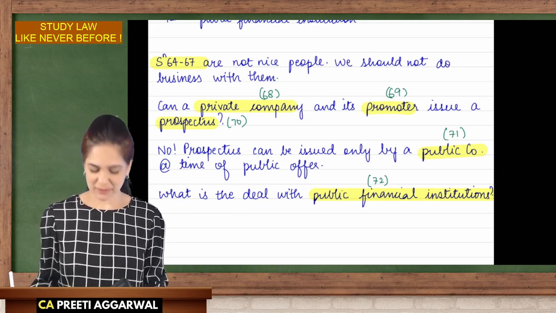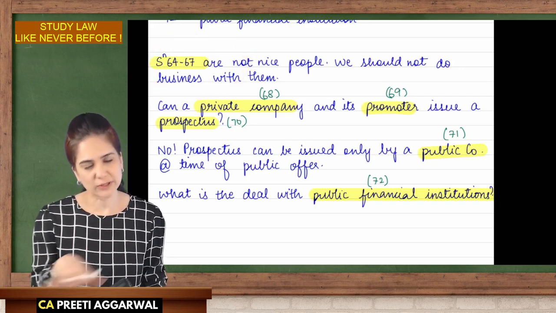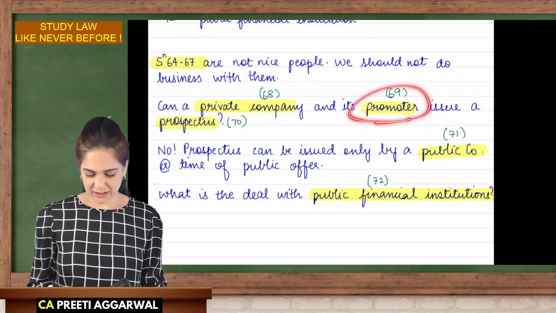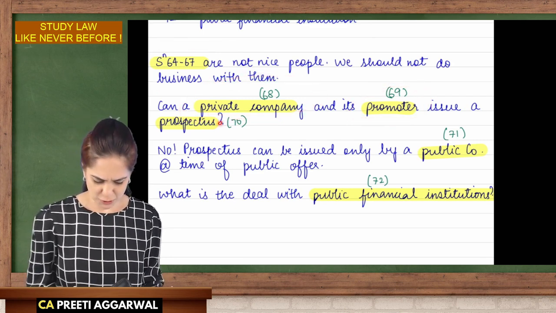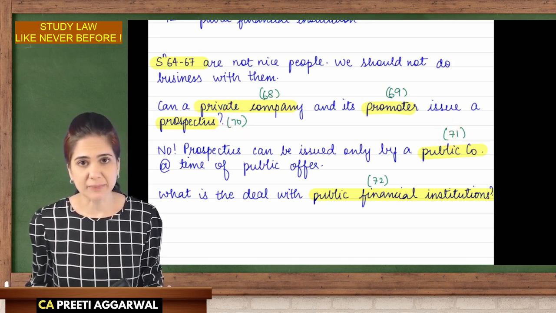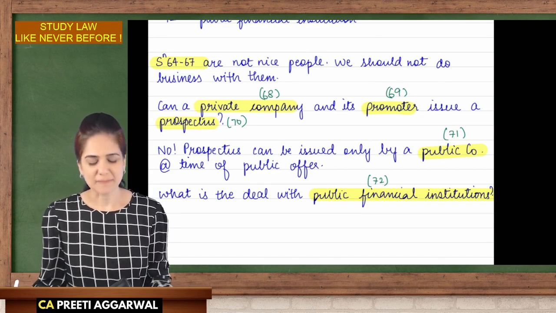Okay, will you remember this? So 64 to 67, they are not nice people. We are not going to do business with them. 68, private company and its promoter, can they issue a prospectus? No, it can be issued only by a public company. And what's the deal with these public financial institutions?